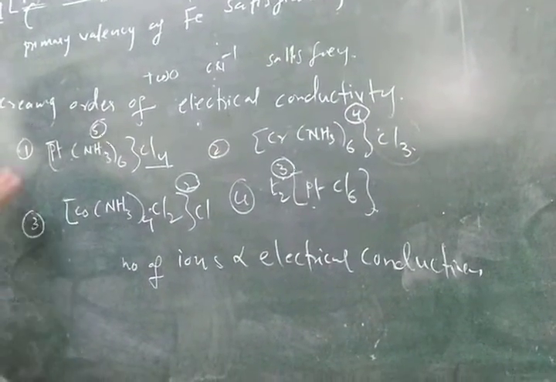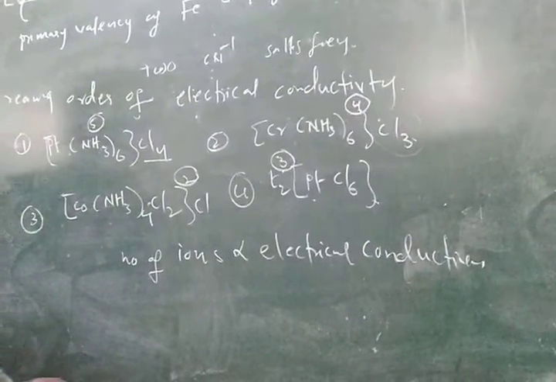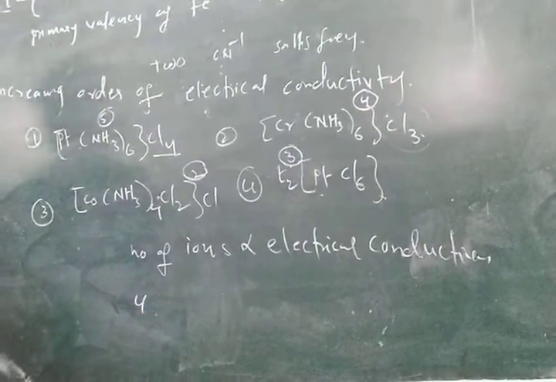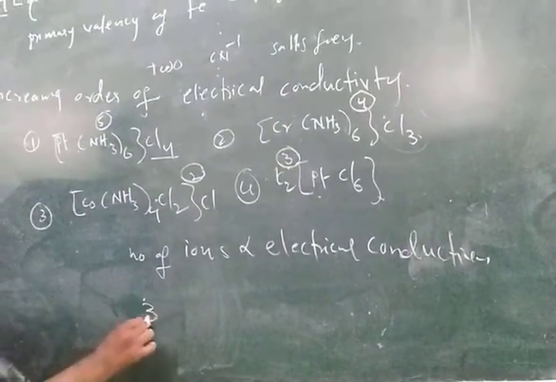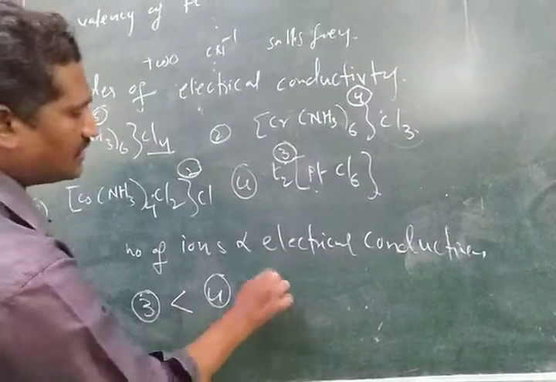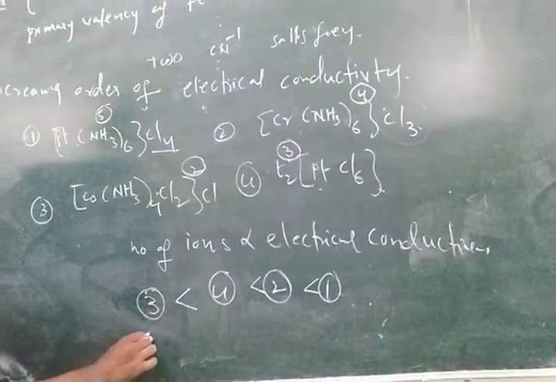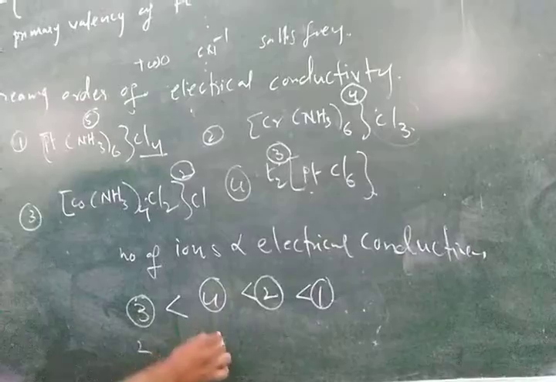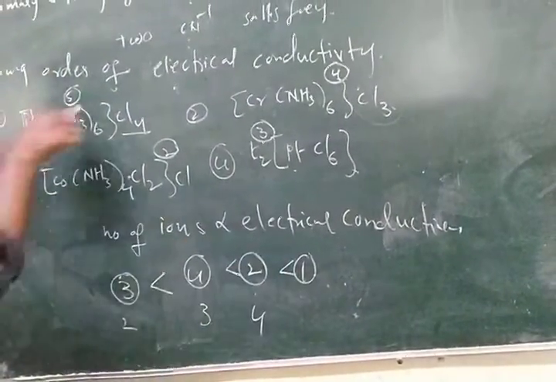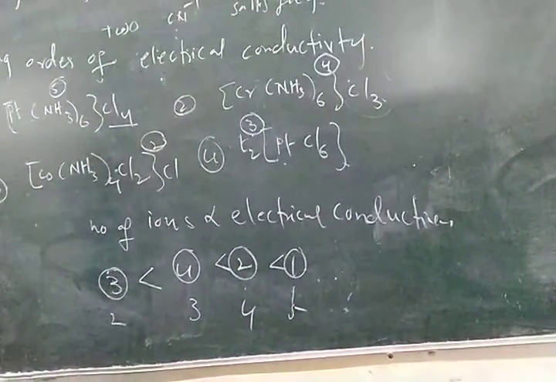The increasing order they want is: option 3 has the fewest ions, 2 ions, then option 4 with 3 ions, then option 2 with 4 ions, then option 1 with 5 ions. As the number of ions increases, conductivity increases.